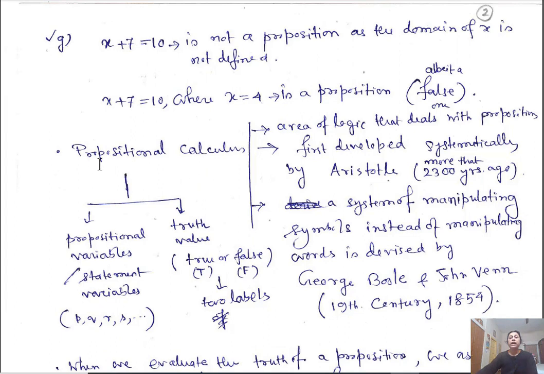So propositional calculus deals with two things: propositional variables or statement variables, P, Q, R. Each symbol represents a proposition. And truth values, true or false. For true, I will use T, for false, F. So propositional calculus deals with propositional variables along with truth values.